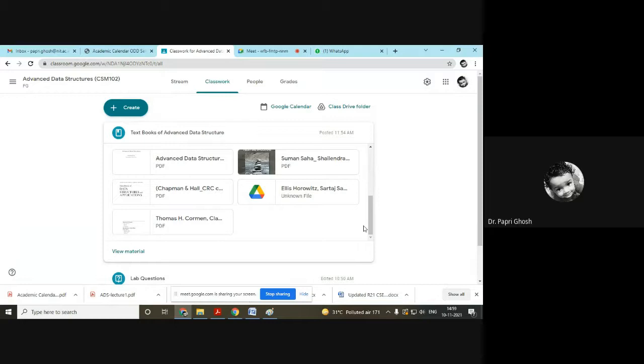There are 6 books mentioned in your syllabus, but I could accumulate only 5 books. One book I am not finding. The books I have got, I have uploaded, so you can download the ebooks and find the topics from there. And Google is also there, so if you want to have any idea, you can Google it also.